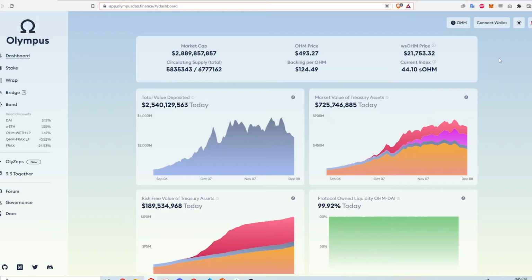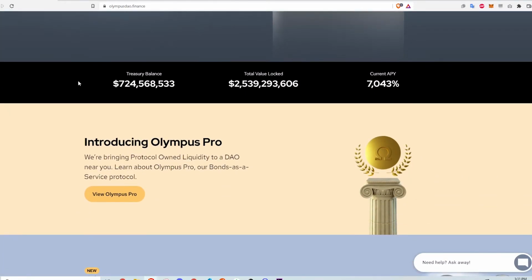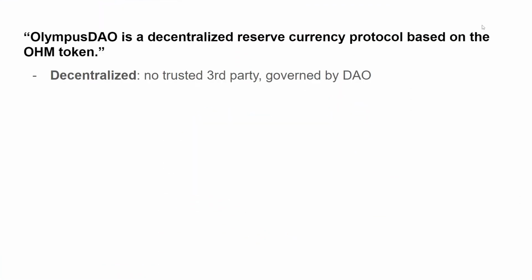As usual, this is not financial advice. OlympusDAO is a decentralized reserve currency protocol based on the OM token. So what does this mean? Let's break it down. Decentralized in this context means there is no trusted third party and everything is handled by a blockchain and governed by a decentralized autonomous organization, or DAO.